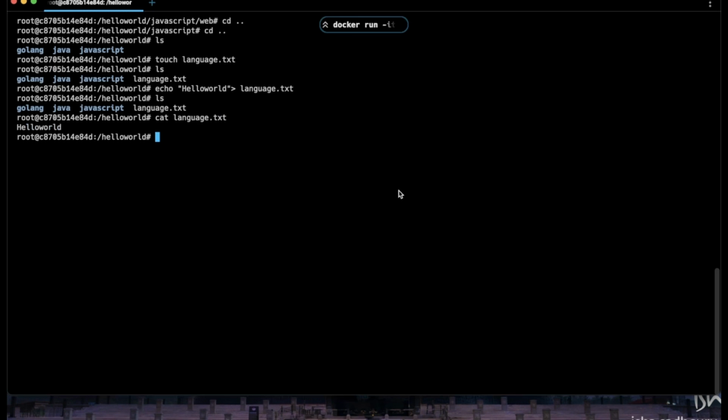Basically if we want to pass some text inside the language.txt after creating it, there are other methods as well, but we can use echo.